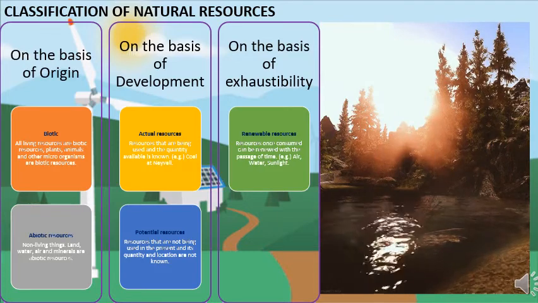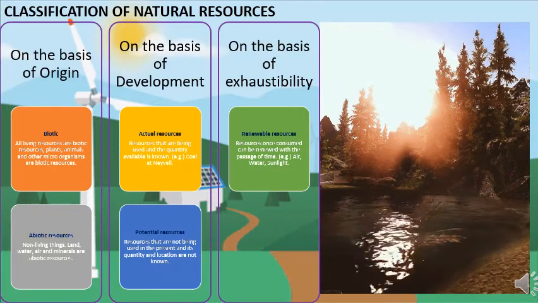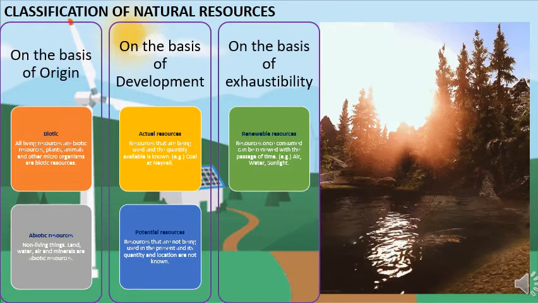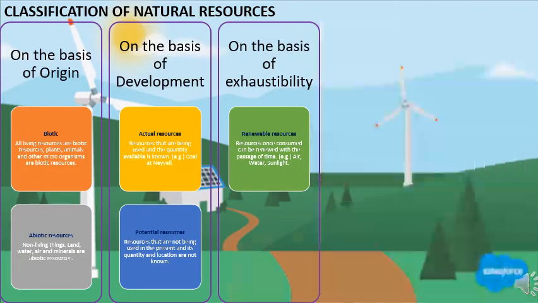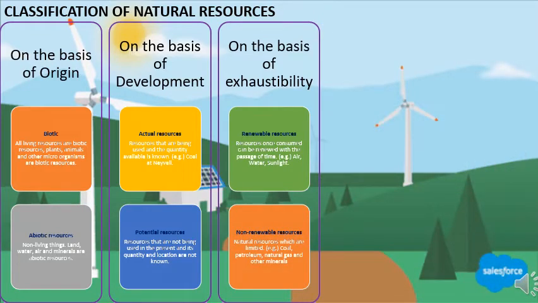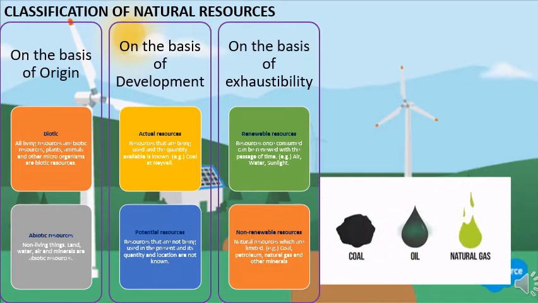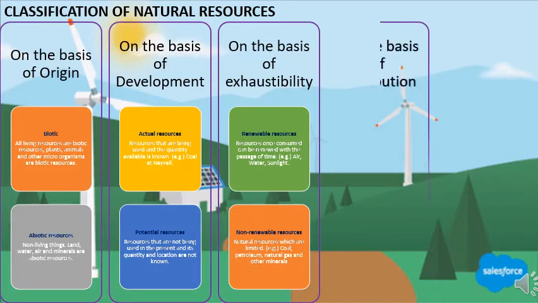On the basis of exhaustibility we have renewable and non-renewable resources. Now renewable resources are consumed. Once consumed they can be renewed again and again with the passage of time. Example is air, water, sunlight. But non-renewable resources are limited. So coal, petroleum, natural gas are examples for non-renewable resources.